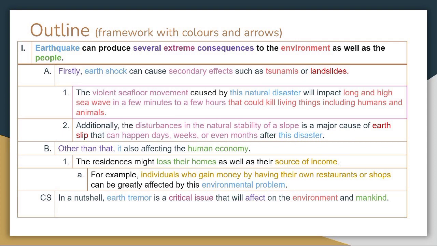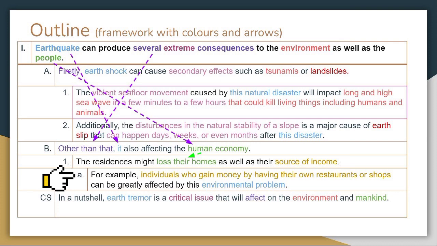Next, I will explain about main point B. The main point B is other than that, it also affecting the human economy. As we can see, the first word in main point B is in the same color as several consequences. Why is it the same color? Because human economy refers to people. Subpoint B is the residences might lose their homes as well as their sources of income. Lose their home is the same color as people. This shows that lose their home is the effect of human economy.